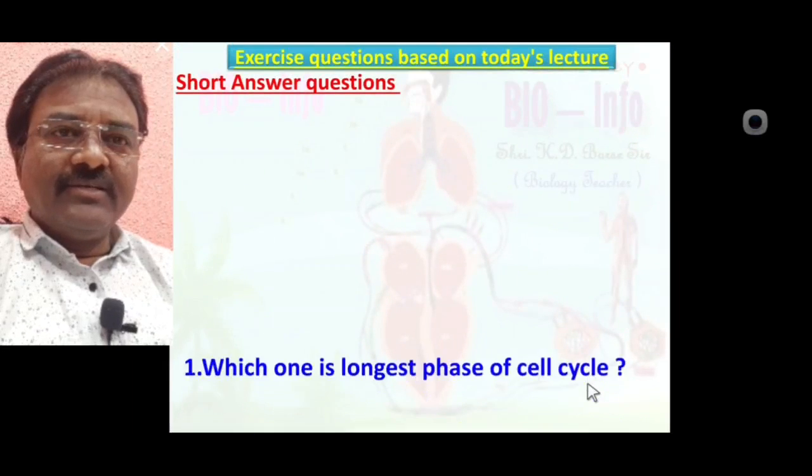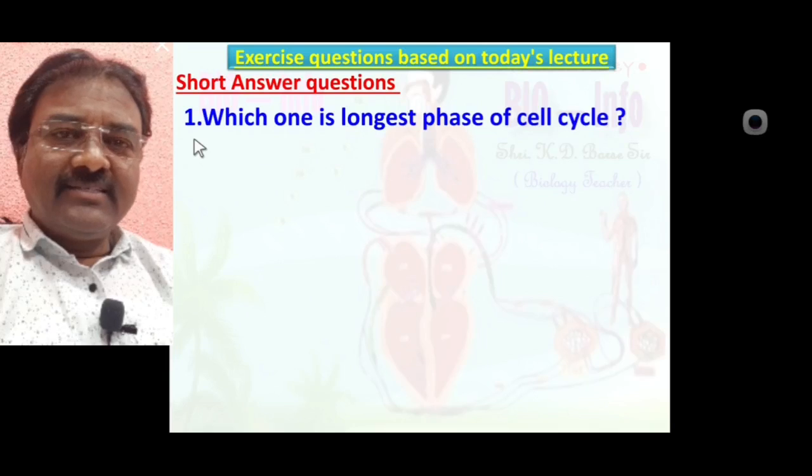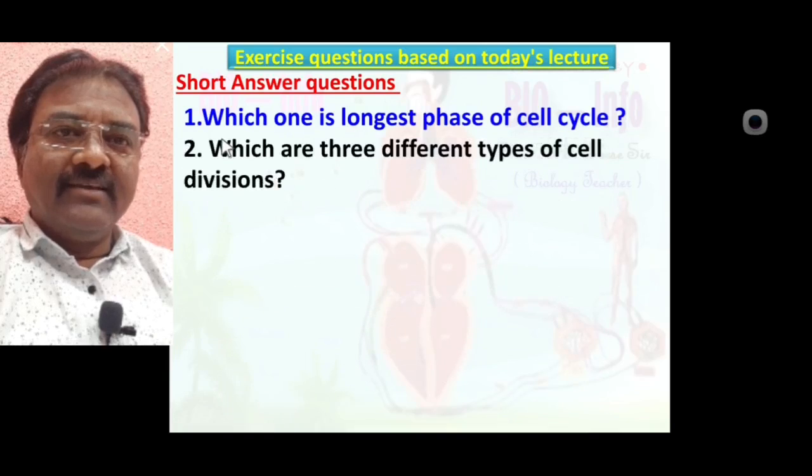Short answer questions. Number 1: Which one is the longest phase of the cell cycle? Yes, interphase is the longest phase of the cell cycle. Which are the three different types of cell division?